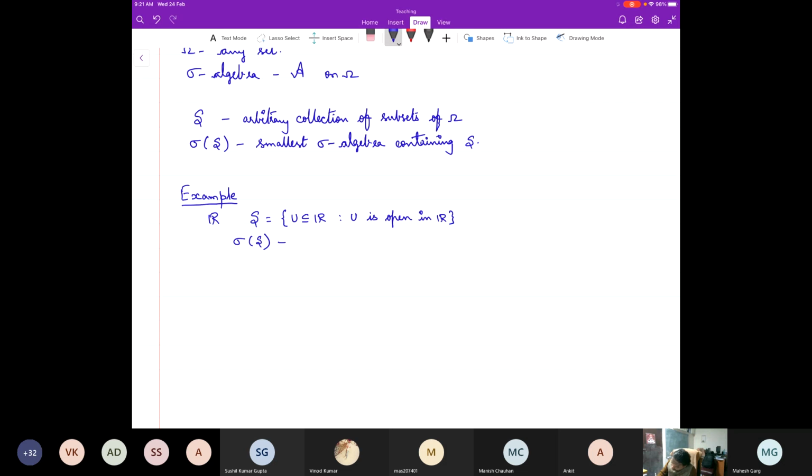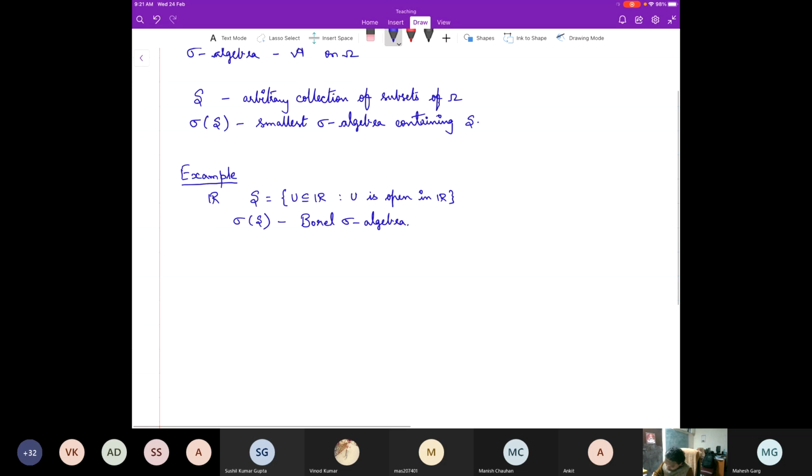There is a name for this; this is called the Borel sigma algebra. We'll denote this by B, and whenever there is a need, we'll write it as B_R, depending on the context.